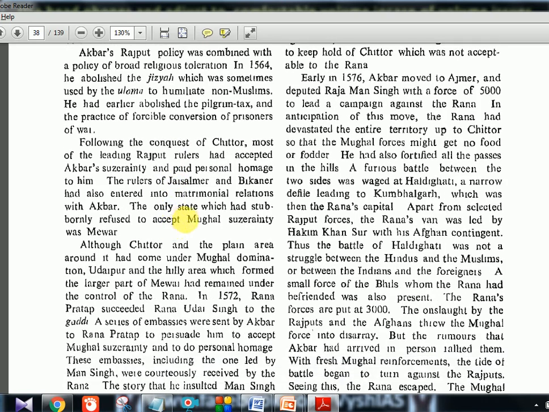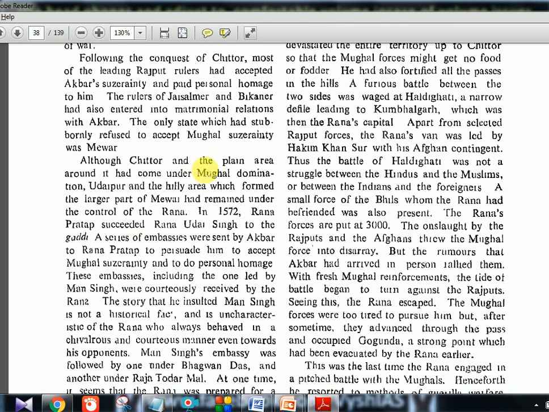Now coming to the Rajput places. Following the conquest of Chittor, most of the leading Rajput rulers had accepted Akbar's suzerainty and paid personal homage to him. The rulers of Jaisalmer and Bikaner had also entered into matrimonial relationships with Akbar. The only state which had stubbornly refused to accept Mughal suzerainty was Mewar. So Mewar was one place which did not agree. Remaining everybody agreed. So Mewar is where Rana Pratap also will come. Now, although Chittor and the plain area around it had come under Mughal domination, Udaipur and the hilly area, which formed the larger part of Mewar, had remained under the control of the Rana. So that is why that place alone was not under the Mughals.